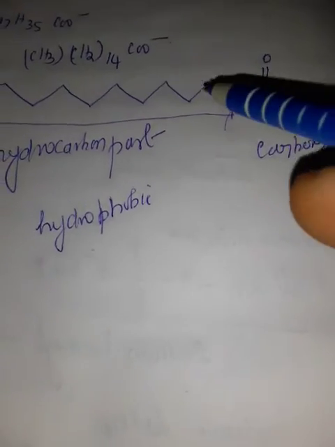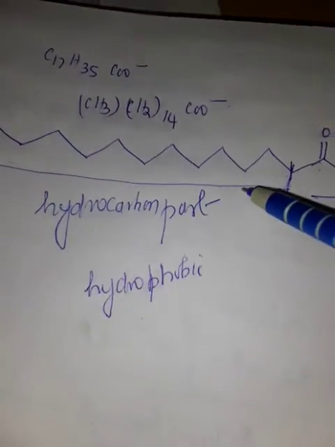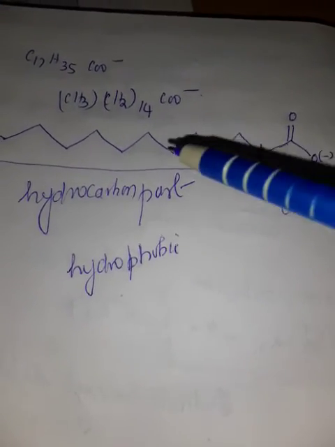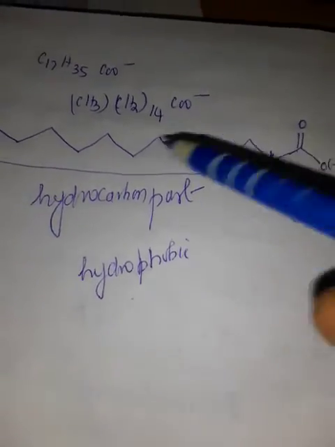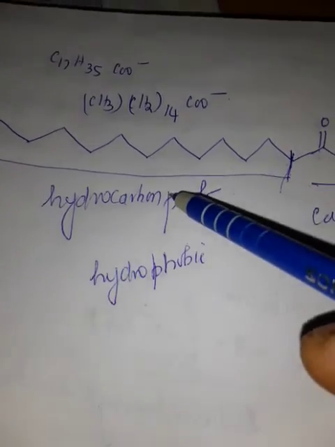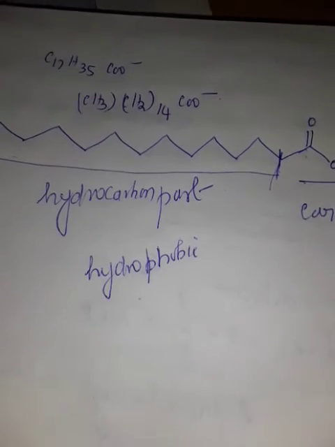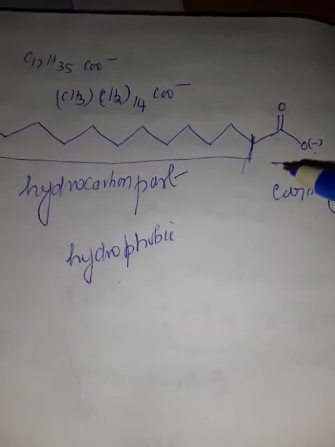So now, this is the formula of the soap, this is the hydrocarbon part, this is the carboxyl part. When the soap is added to an oily or greasy part of the cloth, this hydrocarbon part dissolves in the grease, leaving the negatively charged carboxyl part on the surface of the grease.